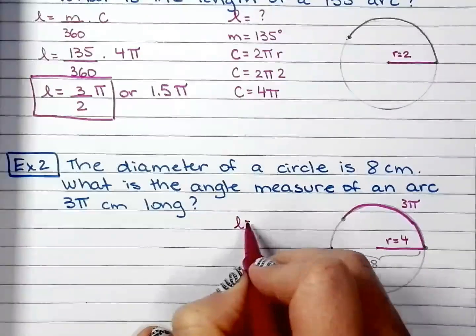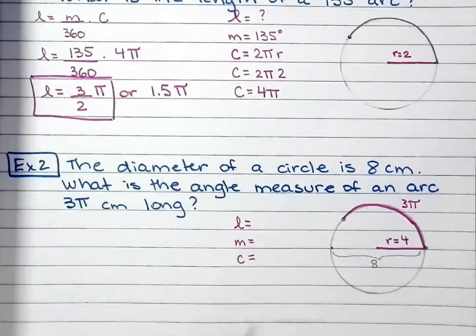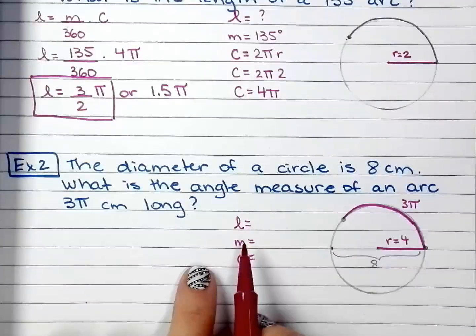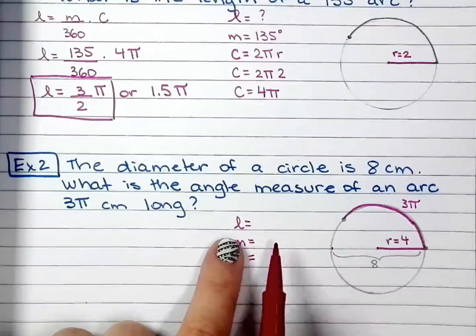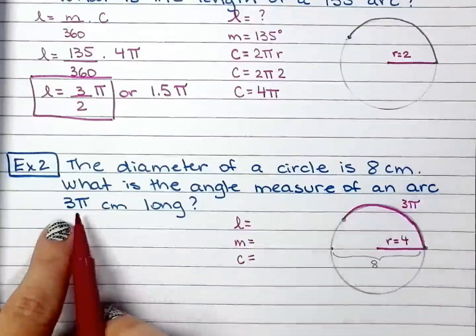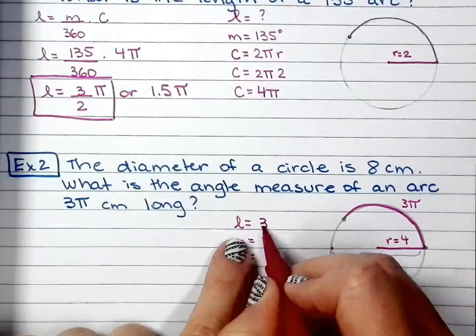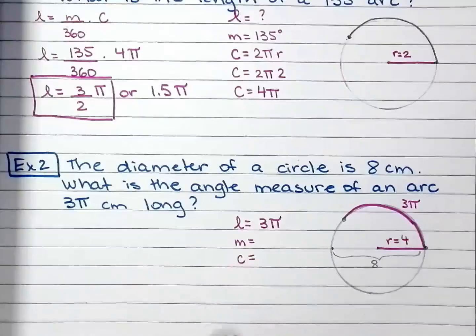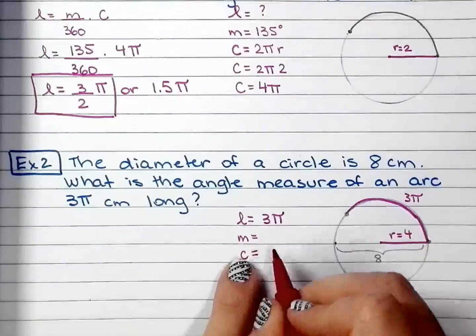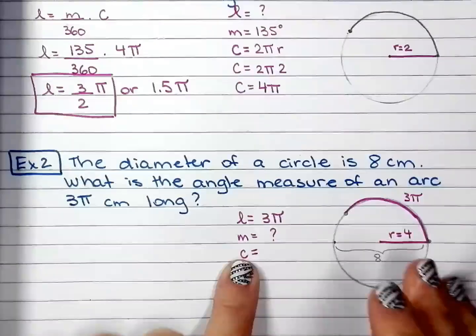So L, M, and C. What is L? L is given right there. The measure of an arc, 3 pi long. So L is 3 pi. M, I don't know, I'm looking for that. So that's angle measure.